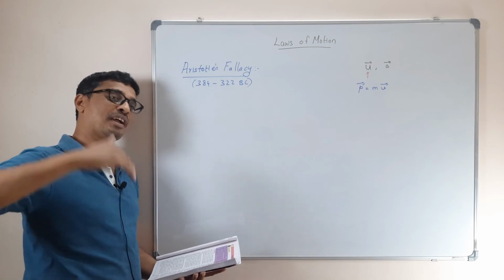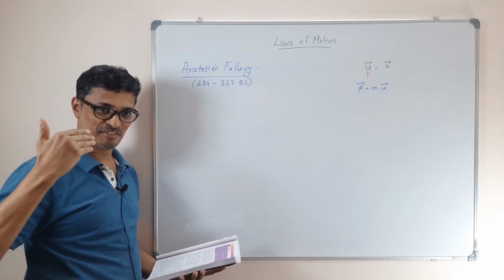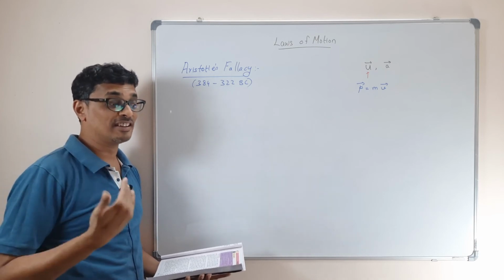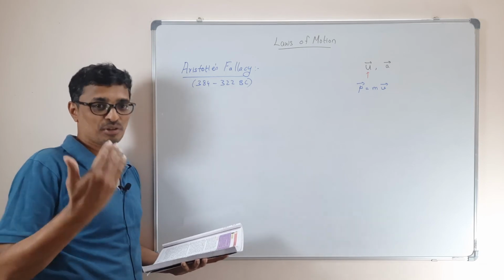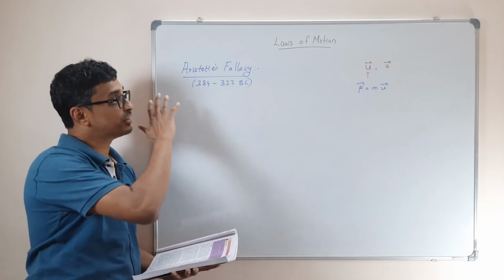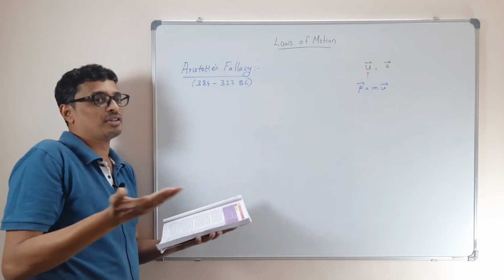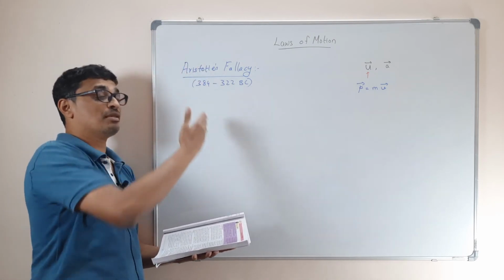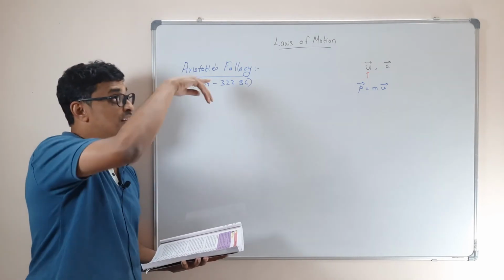When you go back to that period, these were philosophically challenging ideas, because you live with friction. Now you ask, what happens if there is no friction? That's where the philosophy comes in. Aristotle didn't separate out the friction. When Aristotle put up his theory, only then could Galileo think further, though it is a fallacy.